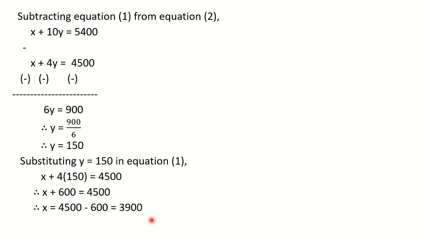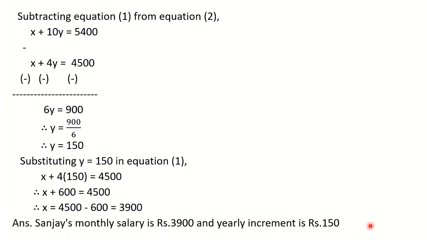So we got value of both the variables, x as well as y. So we can write down the final answer of the statement. Therefore, the fixed monthly salary or the original salary is what? Rupees 3,900, and the yearly increment is rupees 150. So write down. Therefore, Sanjay's monthly salary is rupees 3,900 and yearly increment is rupees 150. Please copy it down. Write down all the steps very carefully. Here you can use the word original salary also.